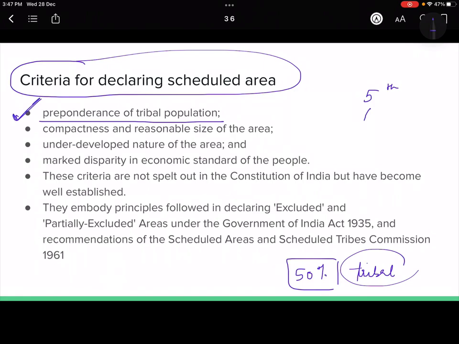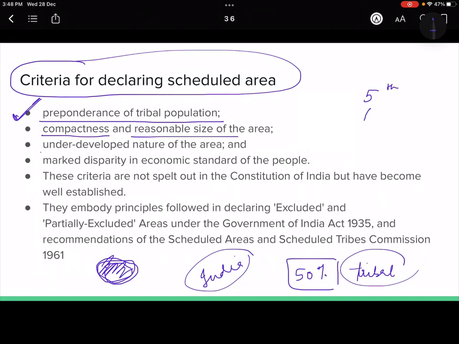Obviously, if the area has a significant tribal population, only then can it be declared a scheduled area. Then the area should be compact and of reasonable size. It should not be that we are declaring the whole of India as a scheduled area, right? So it should have a preponderance of significant tribal population and the area should be compact or of reasonable size, right?